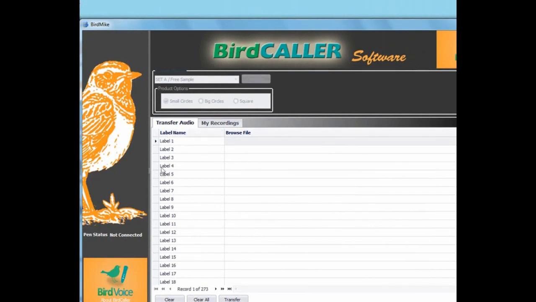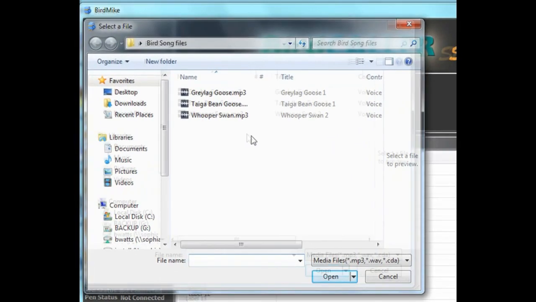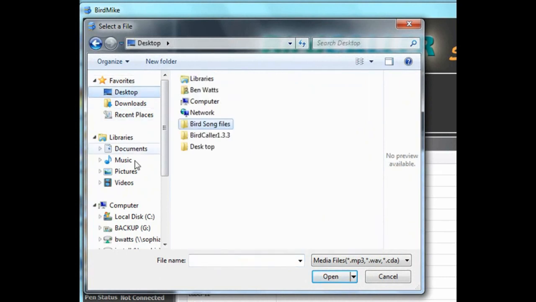This lists all the stickers available in the sample set as small circles. Your stickers have the same numbers as you see here. Go to the Browse Files column and choose Label 1. Double-click in this area. It will open up a window from where you can choose your audio files.